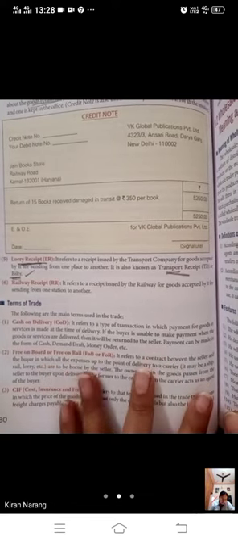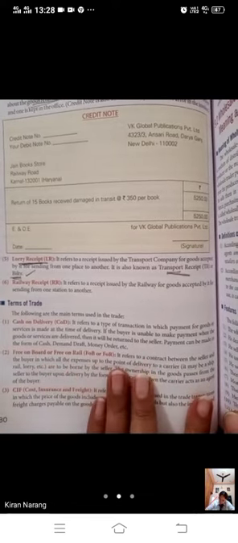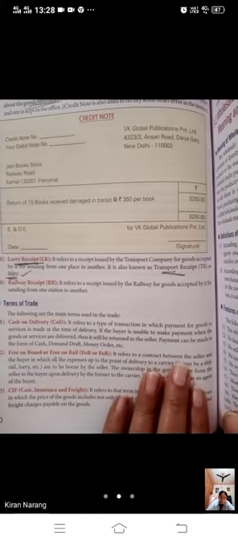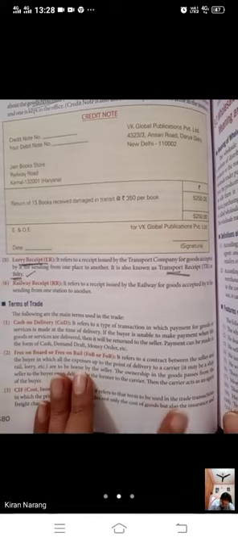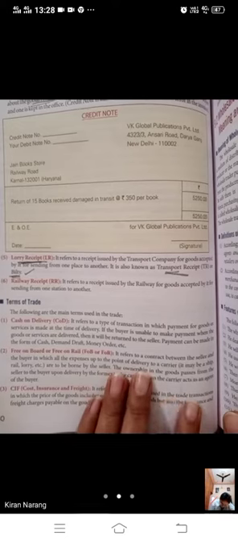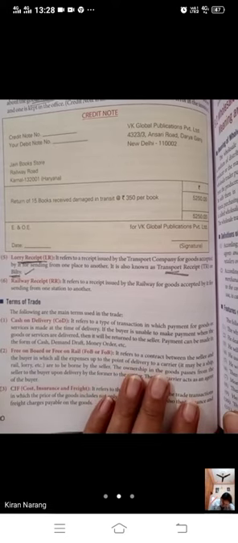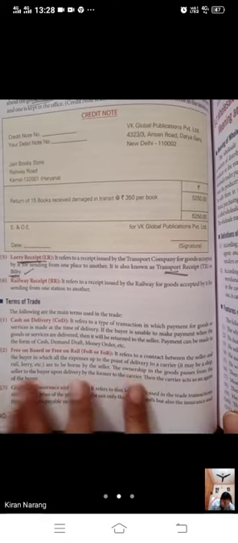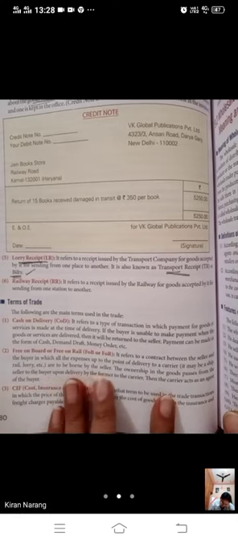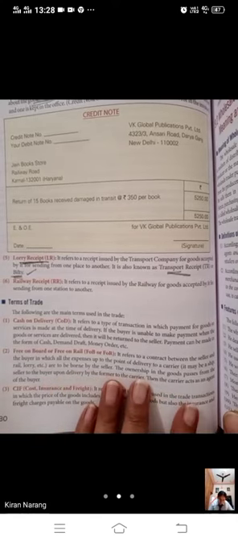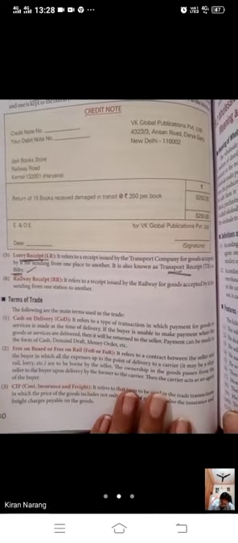Free on board or free on rail, FOB or FOR, it refers to a contract between the seller and the buyer in which all the expenses up to the point of delivery to a carrier, it may be a ship, rail or lorry, are to be borne by the seller. The ownership in the goods passes from the seller to the buyer upon delivery by the former to the carrier.